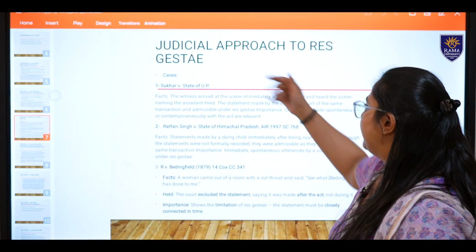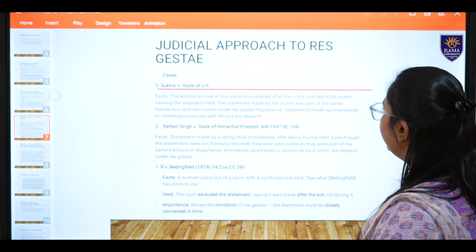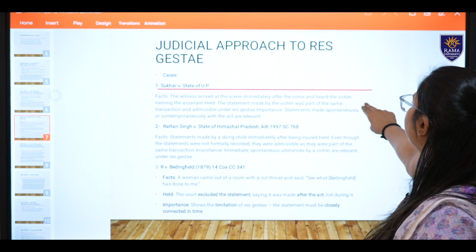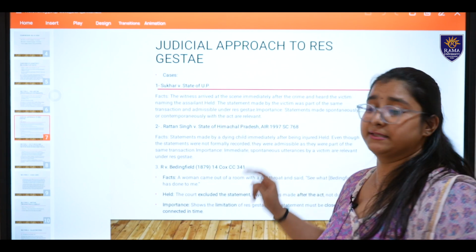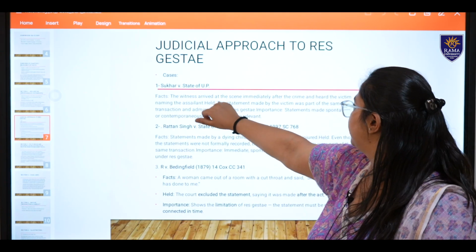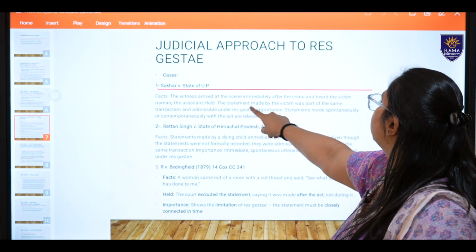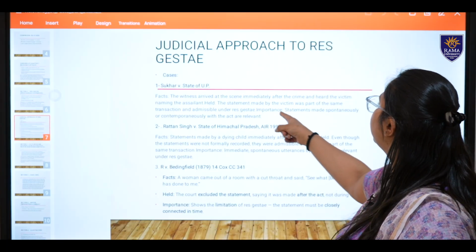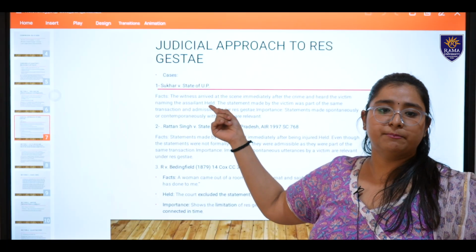Okay. Next case, Sukhar versus State of UP. What were the facts? The witness arrived at the scene immediately after the crime and heard the victim naming the assailant. Same as the bus example. So now what was held? The statement made by the victim was part of the same transaction and admissible under res gestae. Same example of the bus which I stated.